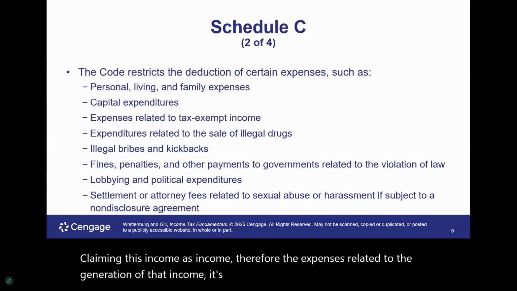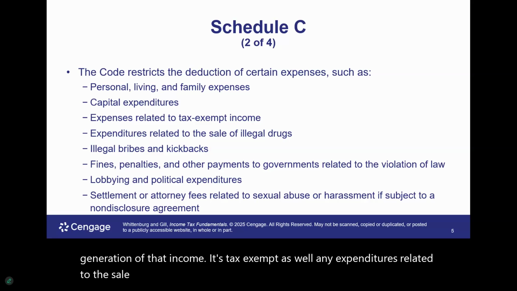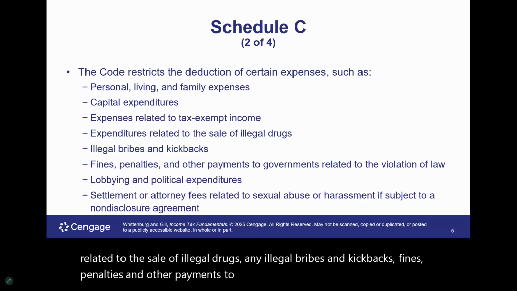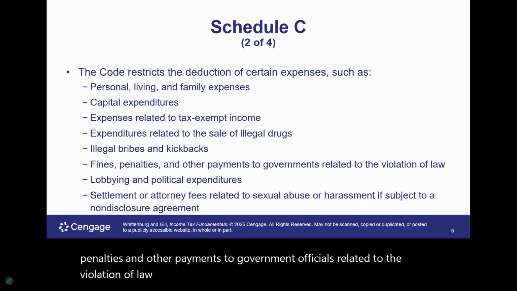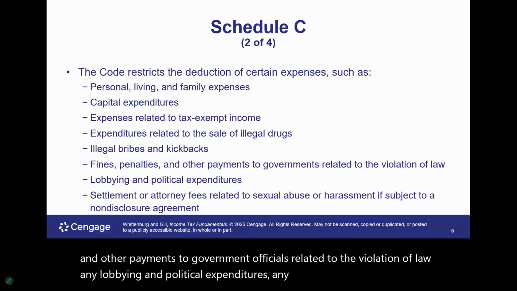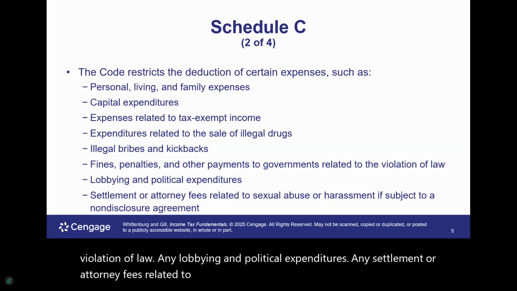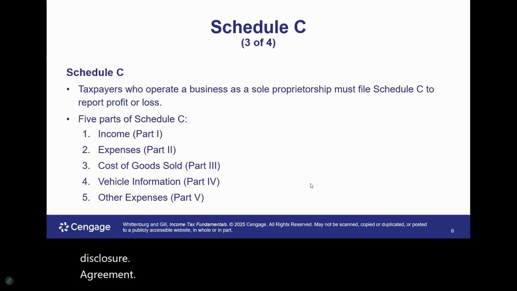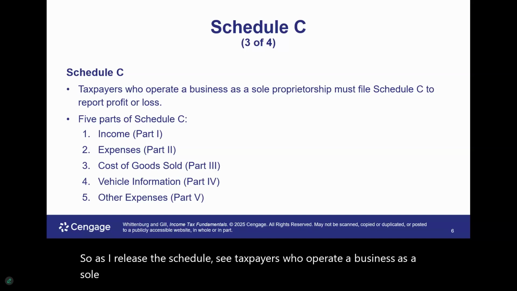Any expenditures related to the sale of illegal drugs, any illegal bribes and kickbacks, fines, penalties, and other payments to government officials related to the violation of law, any lobbying and political expenditures, any settlement or attorney fees related to sexual abuse or harassment if subjected to a non-disclosure agreement. So as it relates to Schedule C, taxpayers who operate a business as a sole proprietorship are required to file Schedule C to report the profit or loss.